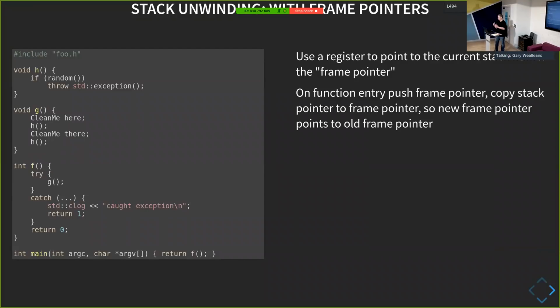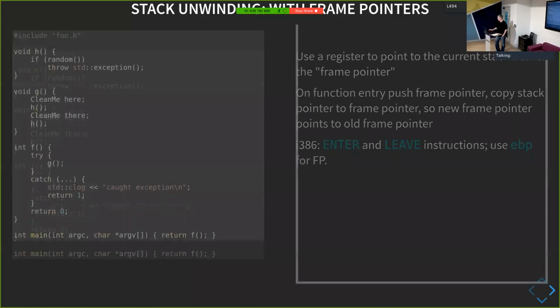What this means is that we have a placeholder on our own stack to say this is where the previous frame pointer is, and we have a pointer to our own stack frame. x86 uses the EBP register, or BP register, depending on 16 or 32-bit, for storing the frame pointer. So there are actually instructions on the CPU that help you use a register for a frame pointer. Enter and leave are there as standard prelude functions to set up a standard stack frame.